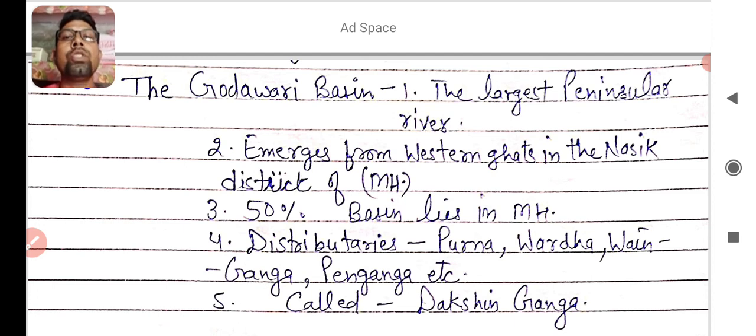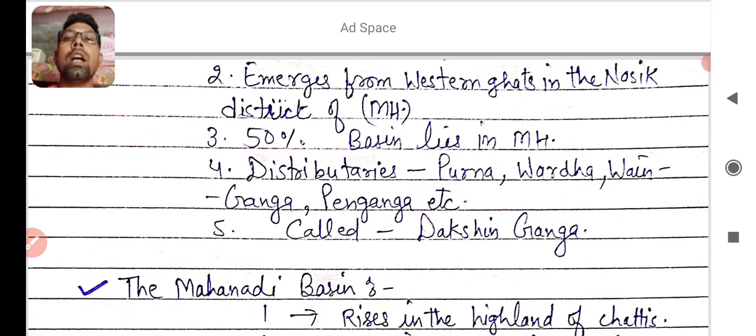So in the exam, if asked which main river has the tributaries Venganga and Penganga, you will answer Godavari. And it's called Dakshin Ganga, and we learned why in the first point.